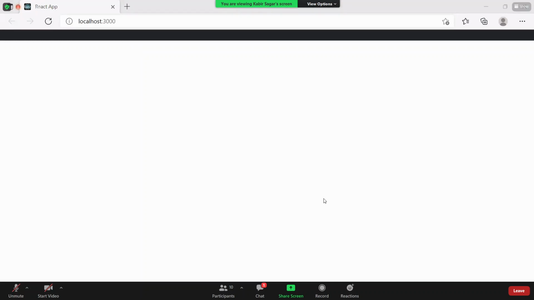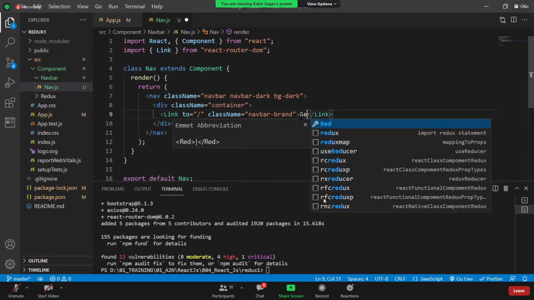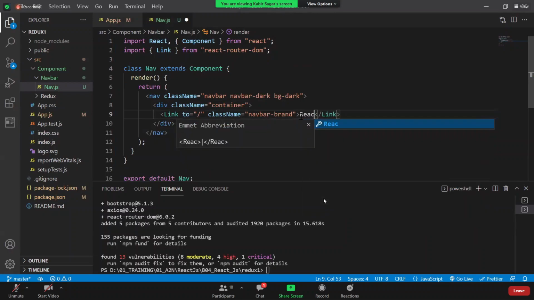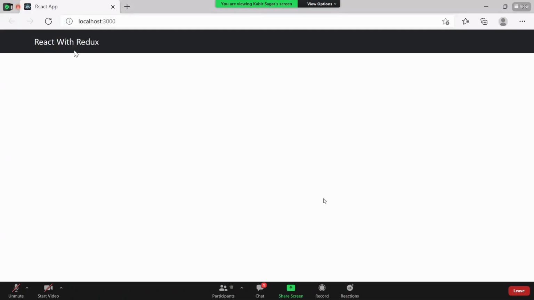Now let's come here. Now here simply you have to give some name. So let me write here in the Link something like React with Redux. React with Redux. Now we got here React with Redux.